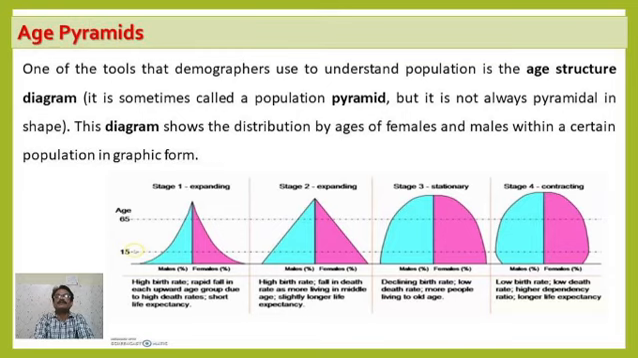The third stage is the stationary stage. Basically it is declining, with a declining birth rate found here, but a low death rate, with more people living up to their old age. The next one, the contracting stage: here a low birth rate is found, then a low death rate, higher dependency is found in this particular area, and longer life expectancy is found in this condition. So one particular population can have all these stages.